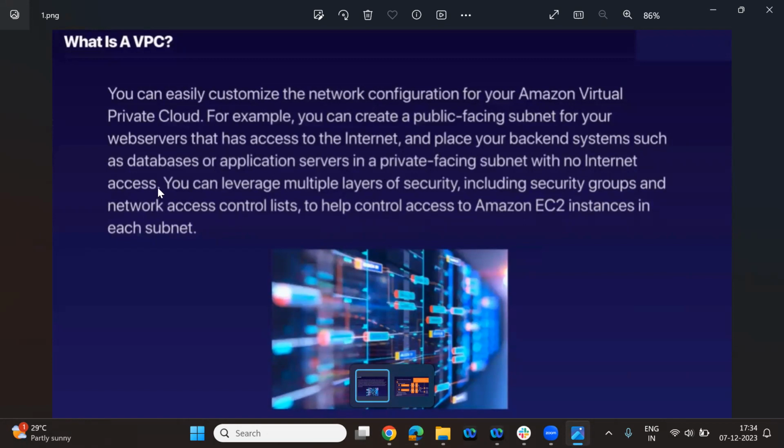So we have subnets of two types. The first one is the public subnet, and another one is the private subnet. Now, when we talk about a public subnet, that is where you have all the web servers. Flipkart might have all the web servers inside the public subnet, so that's why you can access it. But definitely you cannot see the code.